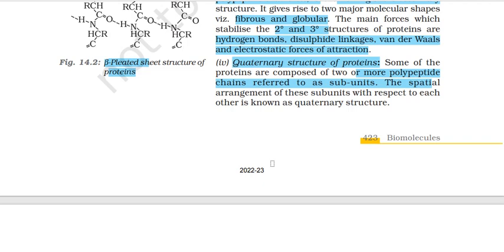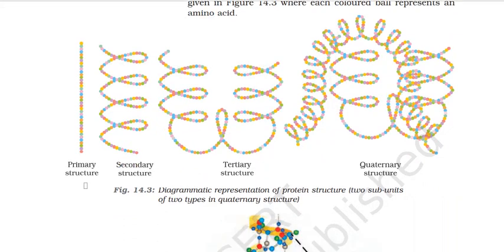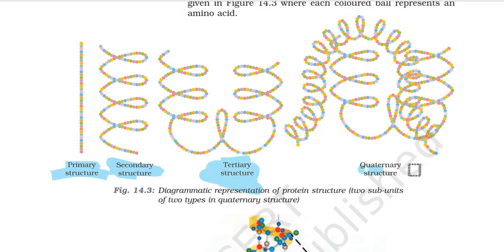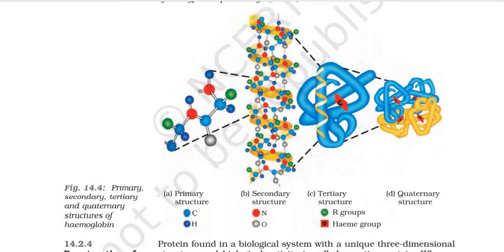And how are they arranged in space? उनका spatial arrangement will give you the quaternary structure of the protein. Now you have certain quaternary structures. You have a primary structure, उसके बाद secondary structure दिया है, फिर tertiary कि secondary आपस में कैसे coil कर रहा है, और फिर quaternary हमने दो या दो से ज़्यादा polypeptides लिए, वो आपस में कैसा bonding दिखा रहे हैं. Alright. So again something really colorful.